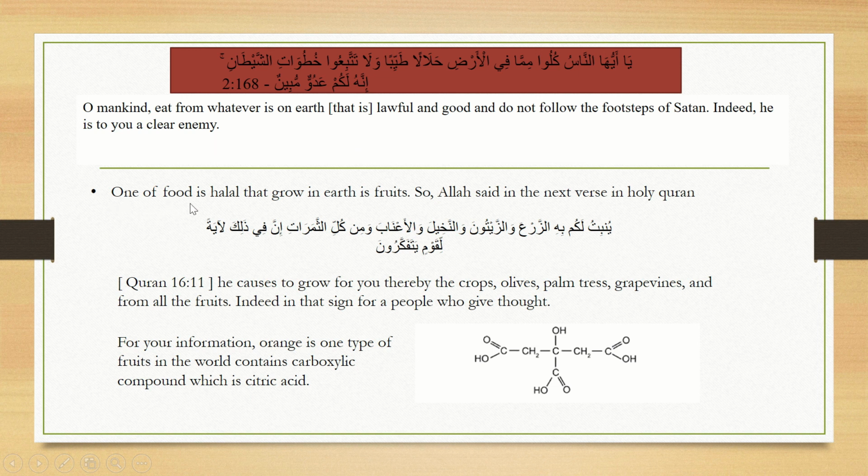One of the halal foods that grow on earth is fruits. Allah said in the next verse in the Holy Quran, He causes to grow for you thereby the crops, olive, palm trees, grapevines, and from all the fruits. Indeed, in that is a sign for a people who give thought. For your information, orange is one type of fruit in the world that contains a carboxylic compound, which is citric acid. We can see that citric acid has a carboxyl group.